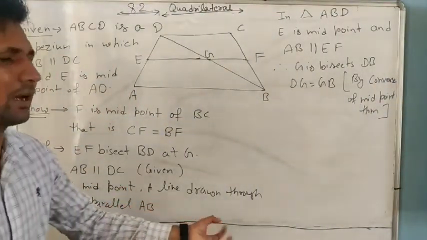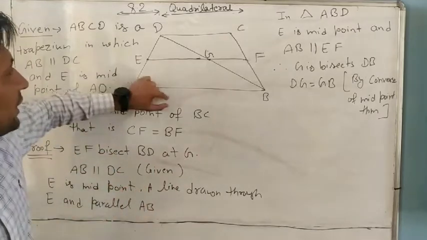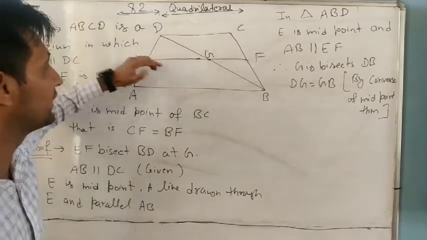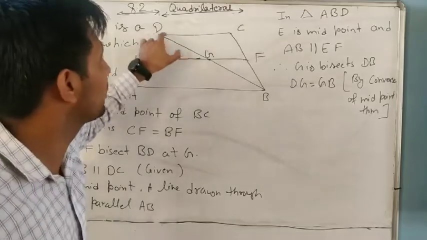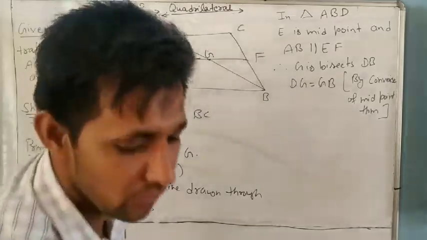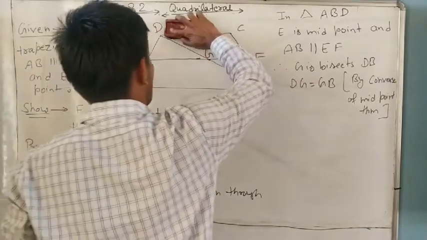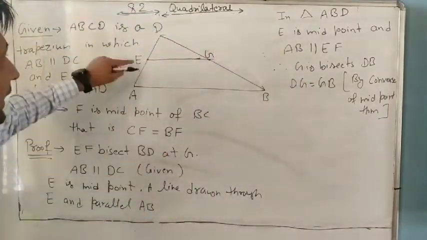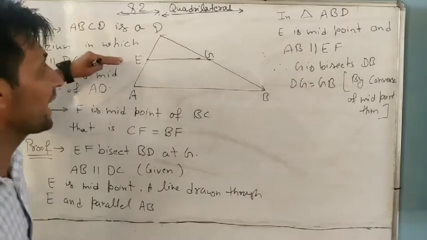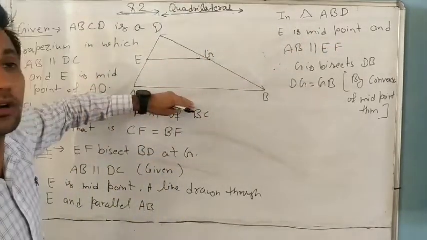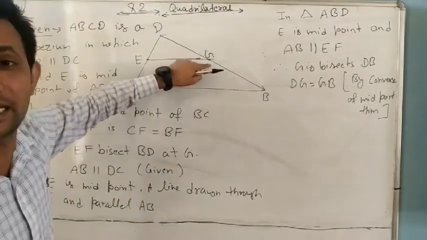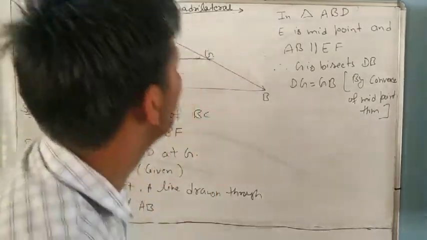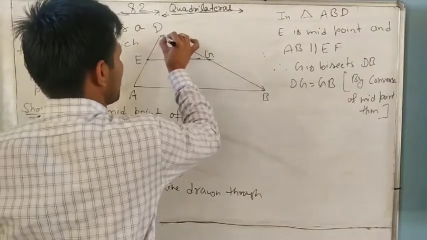Only one direct line you can write: AB is parallel to EF, and we know E is the midpoint, so G is always the midpoint of the third side. Understand or not? Understand this carefully. It is a triangle, E is a midpoint, and a line through the midpoint parallel to another side always bisects the third side. Bisect means DG equals GB. Do you understand?